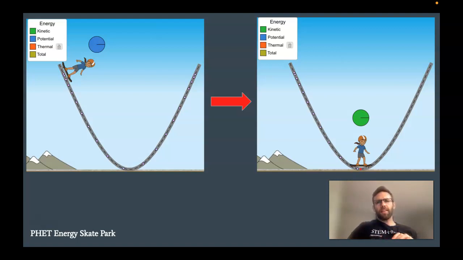And one key idea here is that all of this potential energy over here got turned into kinetic energy over here. There wasn't any energy gained or lost. It just got converted from one type to another. And that's a really important idea. So again, feel free to play around with this little skate park simulation.